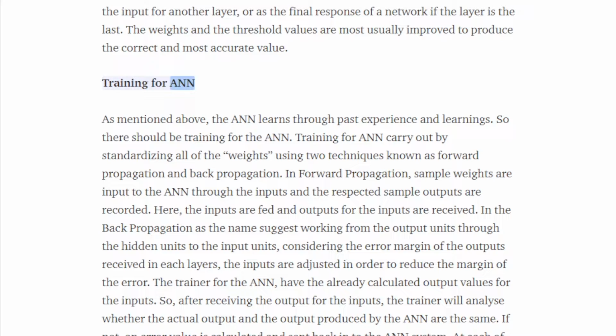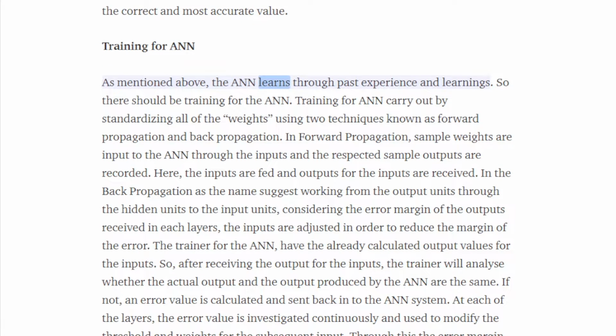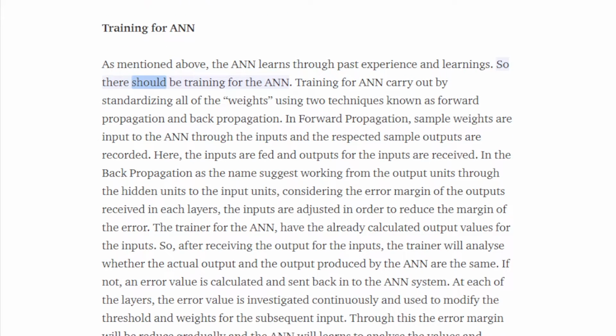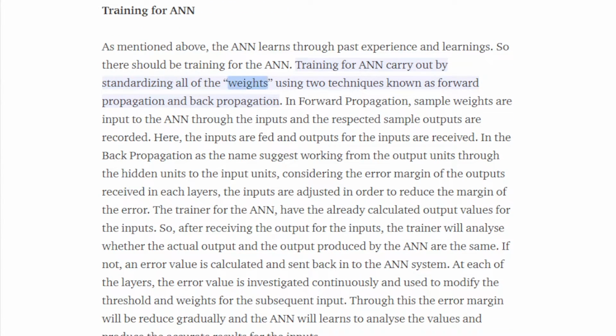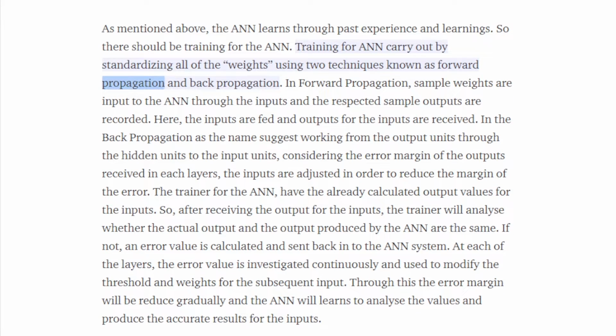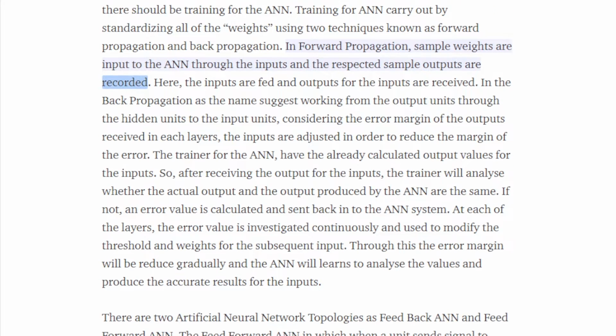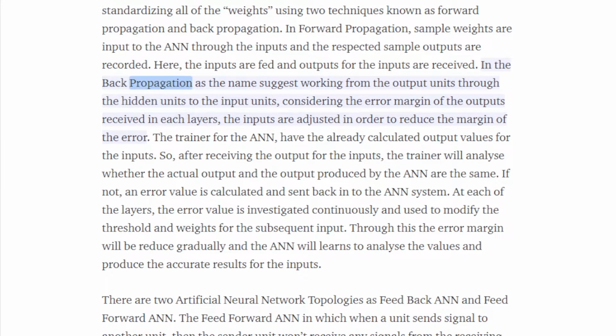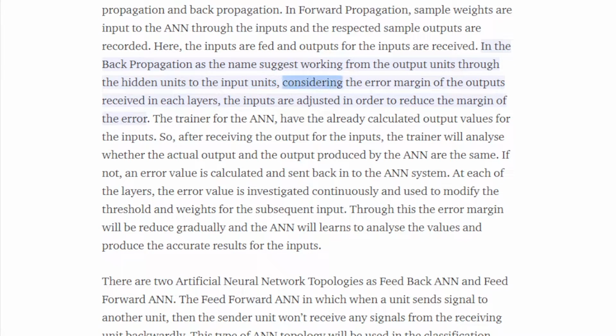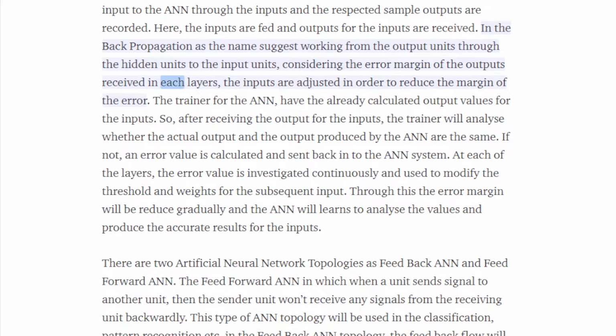Training for ANN. As mentioned above, the ANN learns through past experience and learnings. So there should be training for the ANN. Training for an ANN is carried out by standardizing all of the weights using two techniques known as forward propagation and back propagation. In forward propagation, sample inputs are fed to the ANN, and the respective sample outputs are recorded. Here, the inputs are fed and outputs for the inputs are received. In back propagation, as the name suggests, working from the output units through the hidden units to the input units, considering the error margin of the outputs received in each layer, the inputs are adjusted in order to reduce the margin of error.